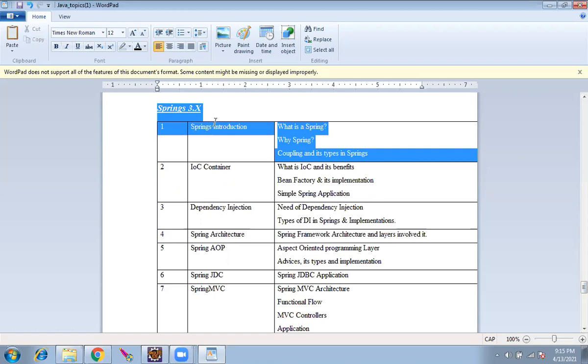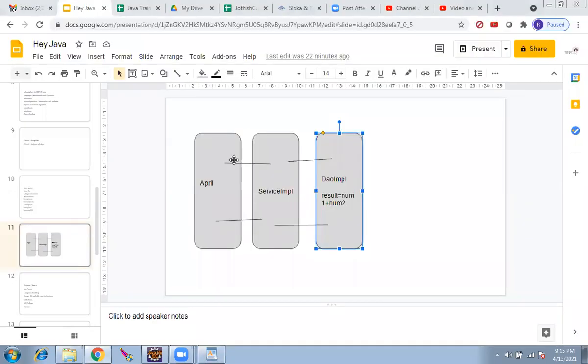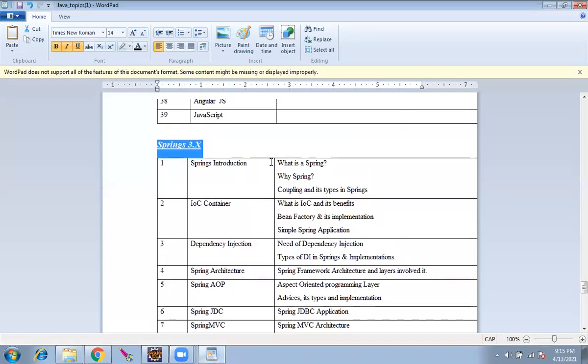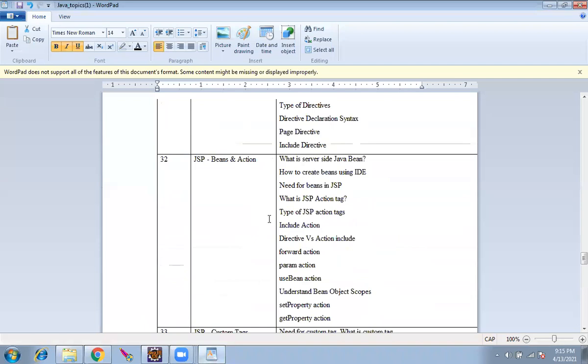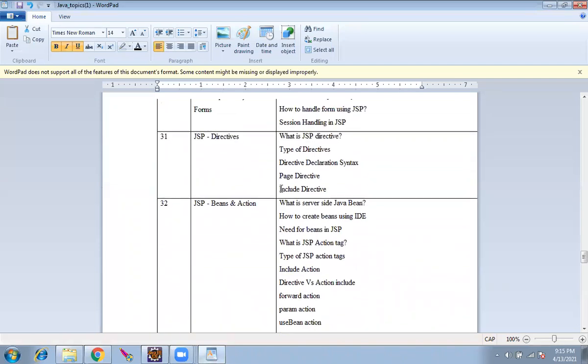So this Spring, whatever you see, this is the three-tier architecture. Whatever I'm telling in the backend from day one is all leading to a global big thing in the syllabus that we have. And from day one itself, I started bringing it.